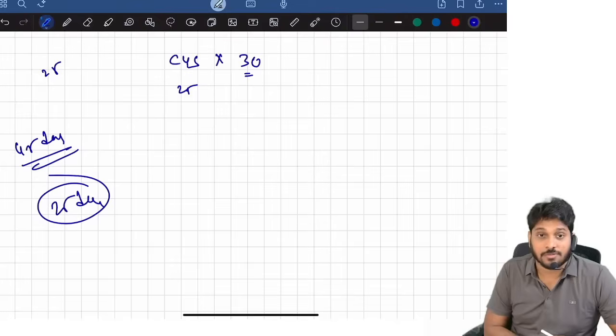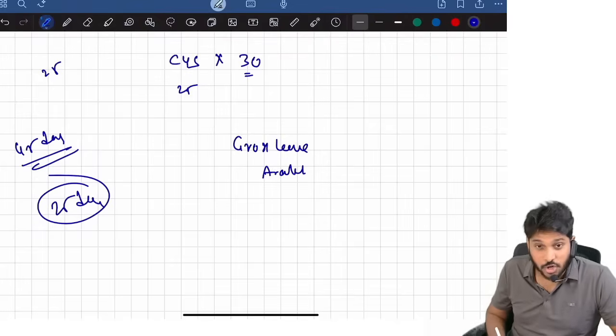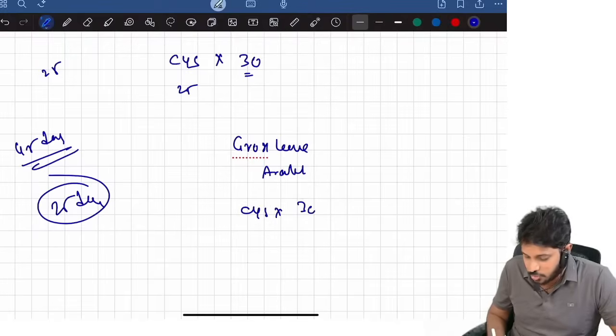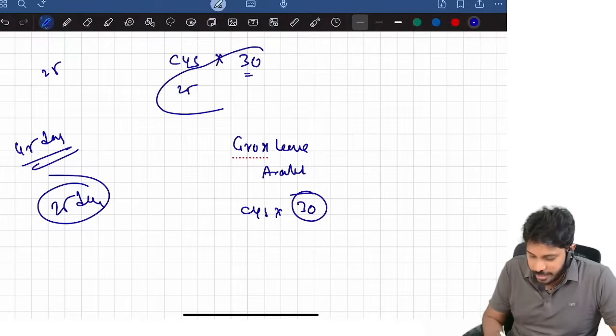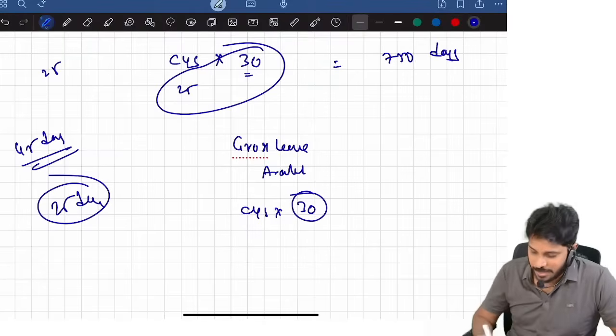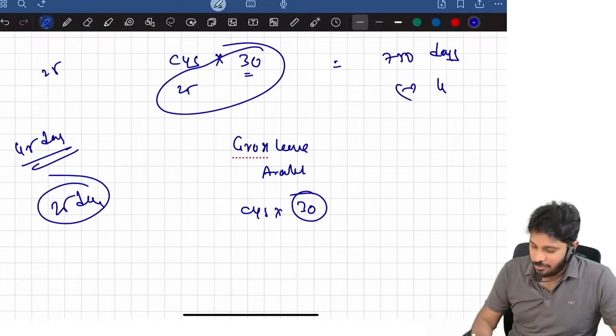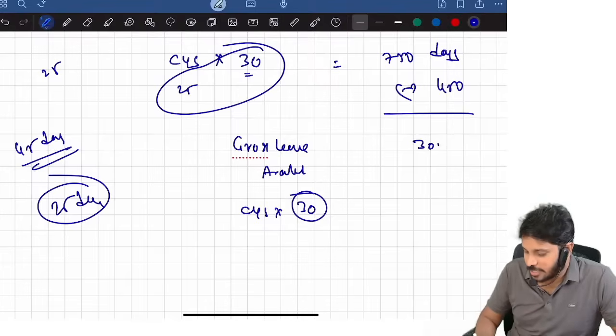Then take 25 here. First identify gross leave available. Gross leave available means completed years of service into maximum 30. 25 into 30 is equal to 750 days, the gross leave available. Gross minus how many he utilized, identify. Say 450 utilized. Then the unutilized leave is 300, the unavailed leave.